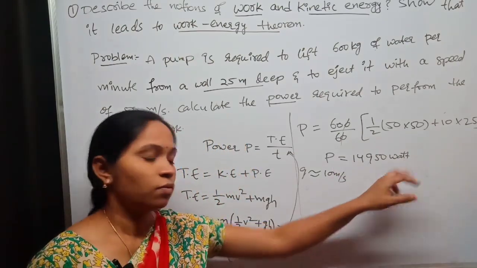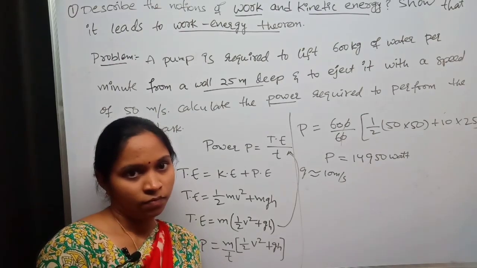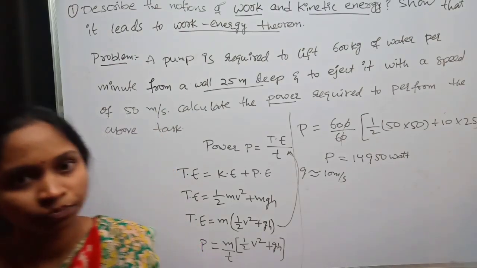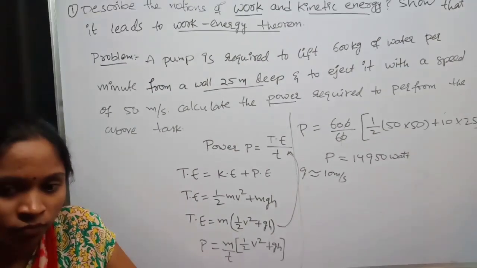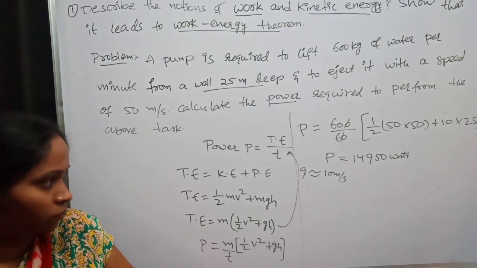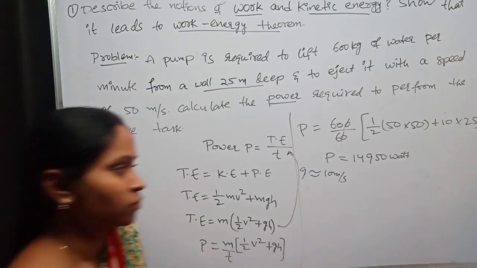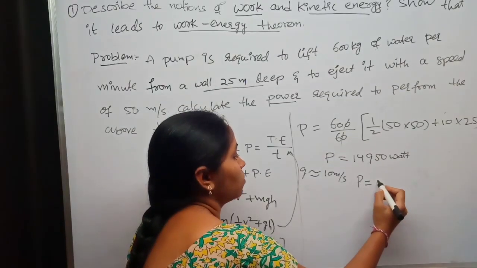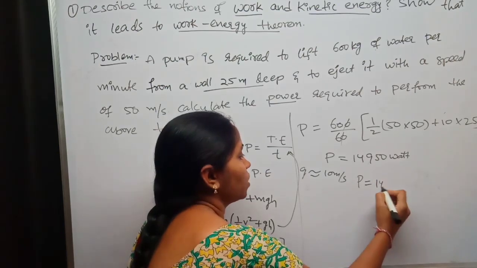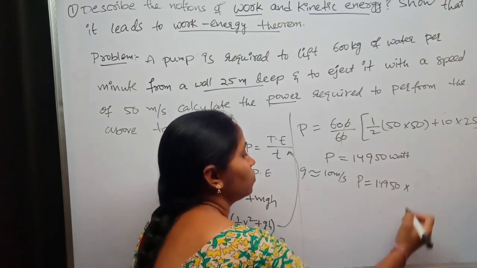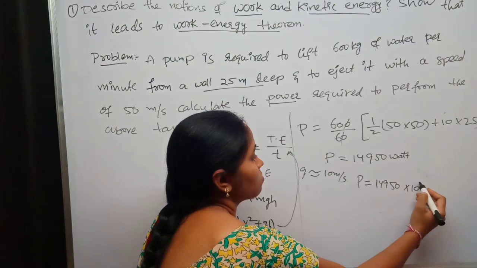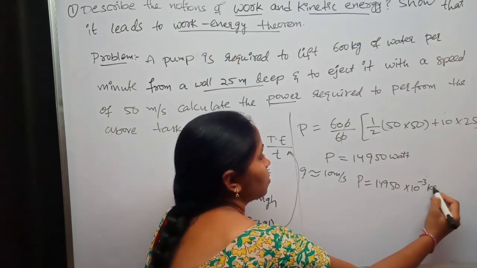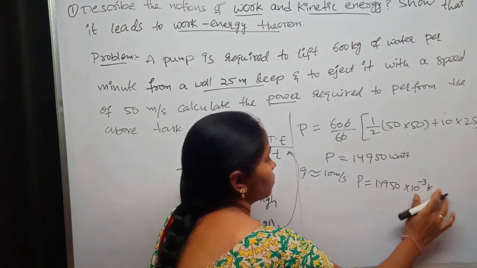Units of power is watt. You just copy this. If you want to convert this into kilowatts, you can write it as 14950 into 10 power minus 3 kilowatts.